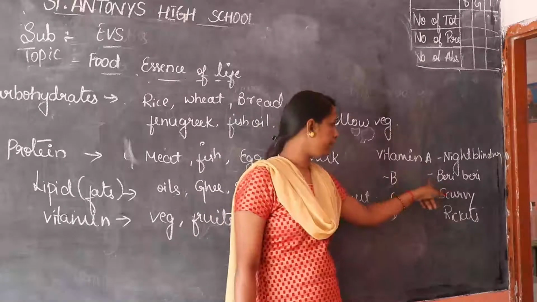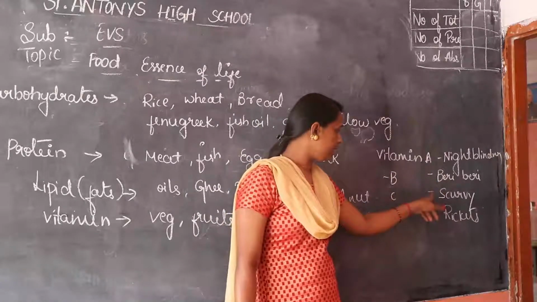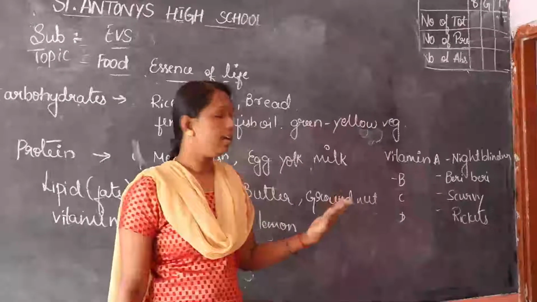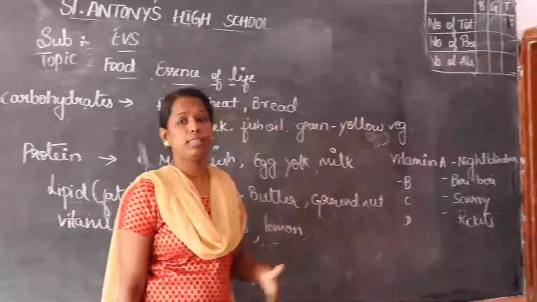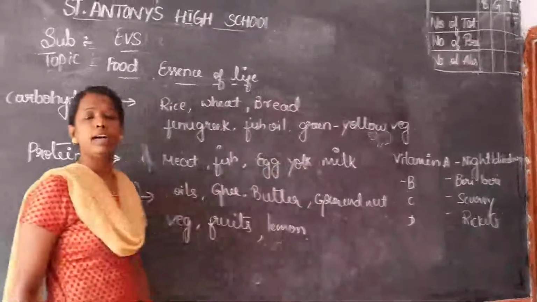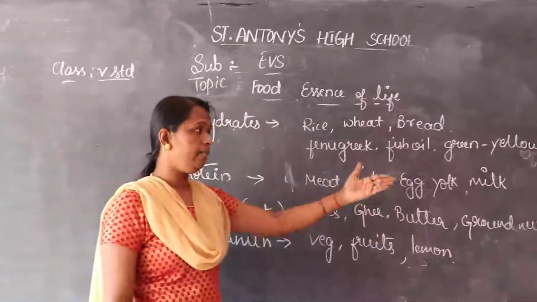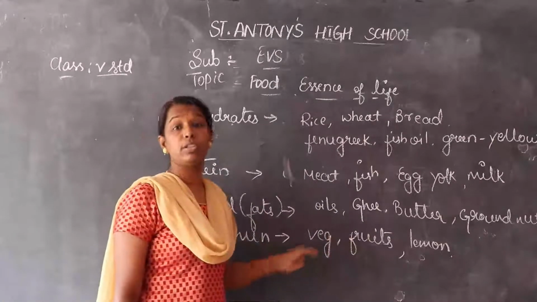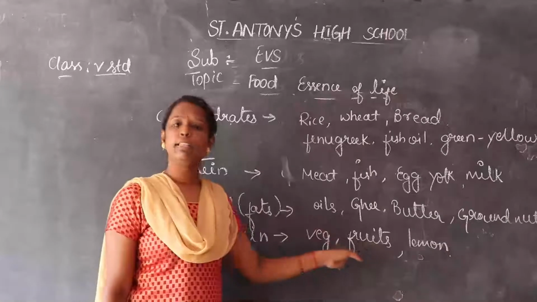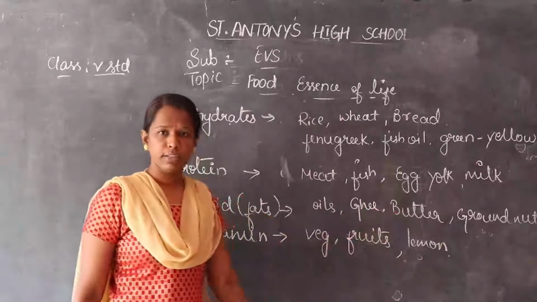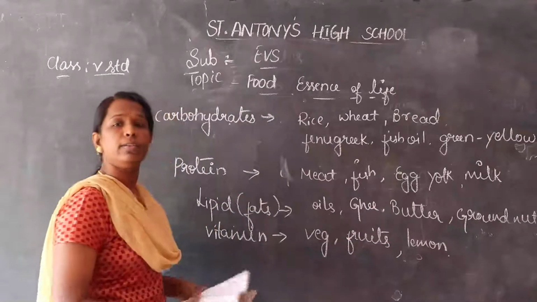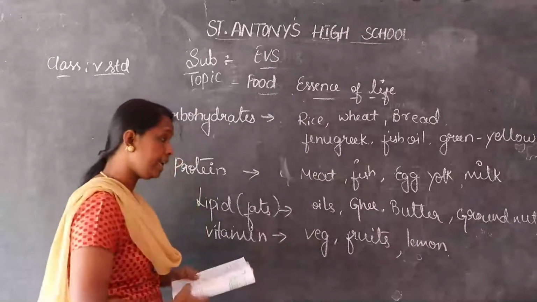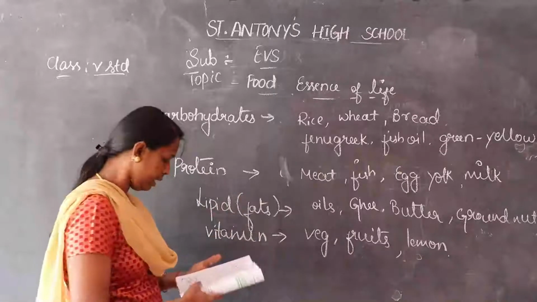Okay, vitamin A causes night blindness. Vitamin B causes beriberi. Vitamin C causes scurvy. Vitamin D causes rickets. So we can take vitamin D directly from the sun rays. These are the diseases caused by vitamins. To avoid that, we can take vegetables rich in vitamins, fruits, especially the citrus fruits. It avoids scurvy. We can take the sun rays, which avoids rickets. Directly the sun rays give vitamin D.